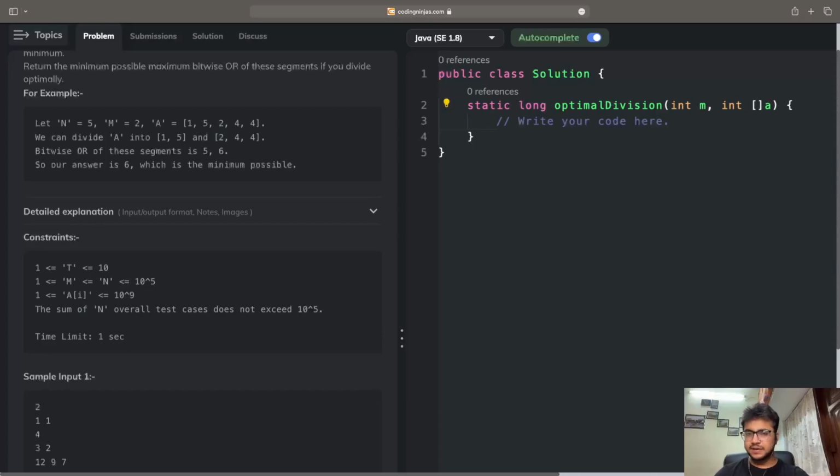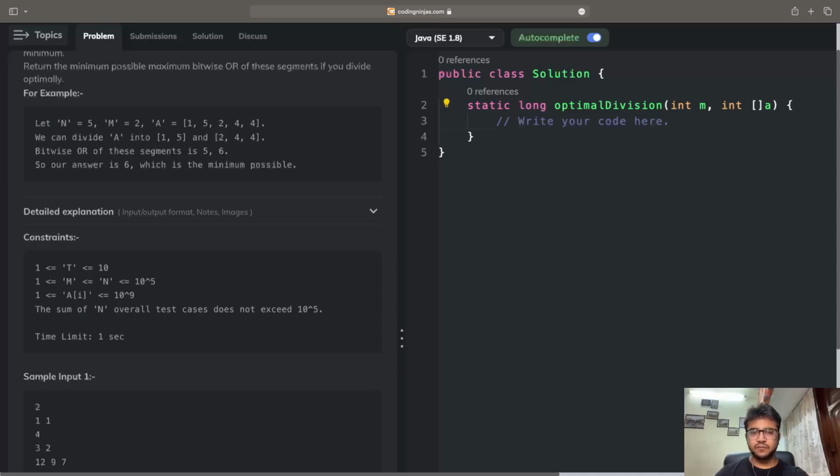We will break the segments whenever the bitwise OR of the elements that we are getting is greater than the element that we are passing. First of all, what I'm trying to say is that once we pass the element, suppose we are iterating over the array segment and calculating its bitwise OR.